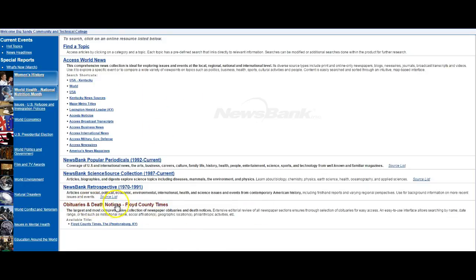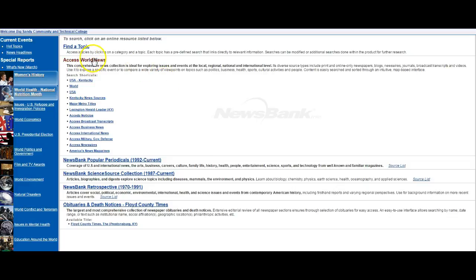We also have the obituaries and death notices from the Floyd County Times. People who do genealogy really enjoy this. We have the retrospective from 1970 to 1991. So if you have History 109, it might be something that you would be interested in, looking at how the news was reported in the newspaper as history was actually happening. We also have science source and popular periodicals. These are popular periodicals. They are not necessarily academic, so you might want to pay close attention to that.